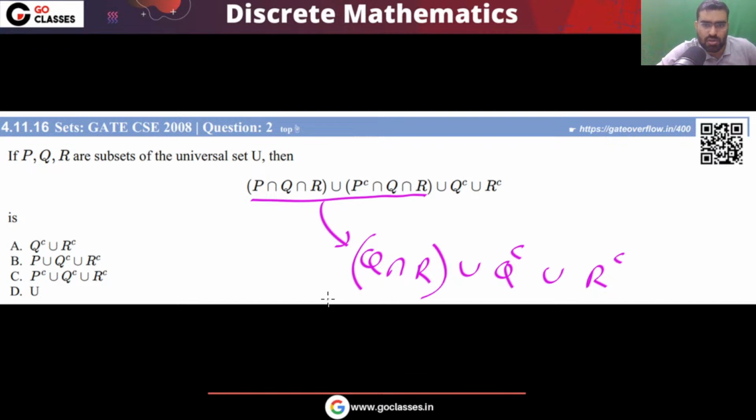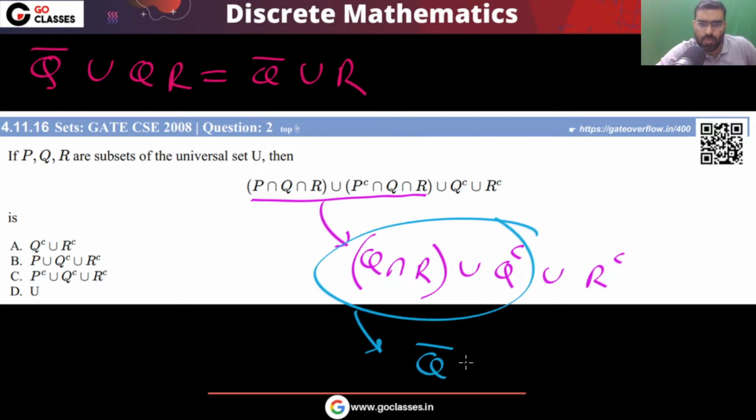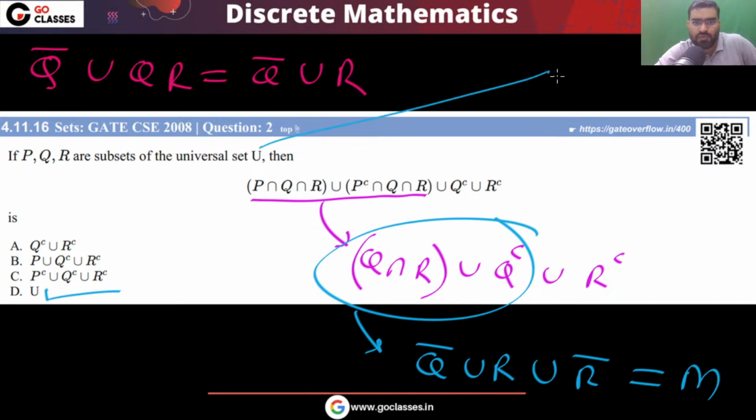Q complement union QR will be Q complement union R. So from these two, you will get Q complement union R complement, and that will be your universal set M. So the answer will be option D.